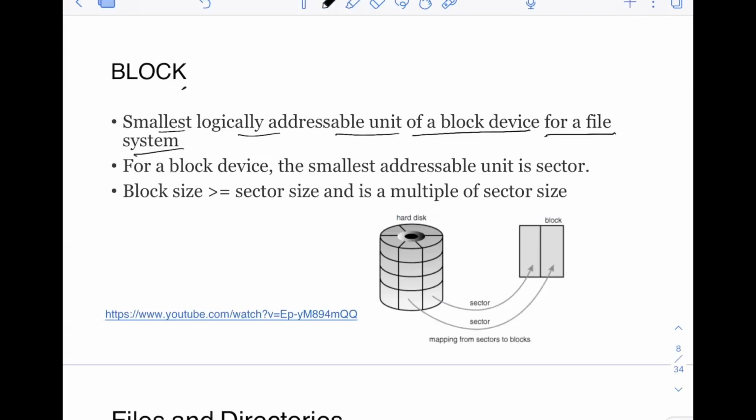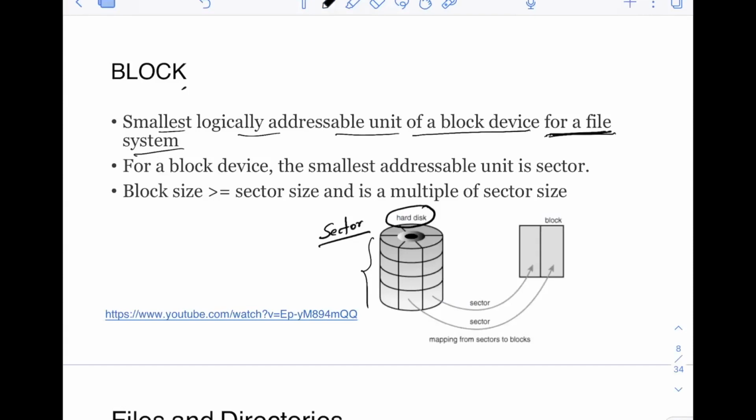Now, for the disk itself, see this diagram here. For this hard disk itself, the smallest unit is called a sector. Whatever operations the hard disk does internally, it always does in terms of sectors. Your file system will never see these sectors. Whatever file system you are using on your operating system, it does not understand what sectors are. What it understands is blocks.